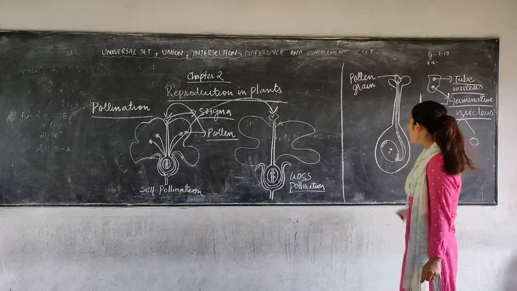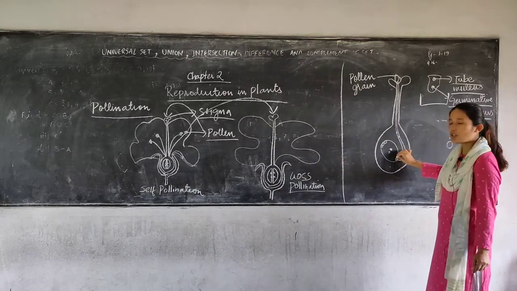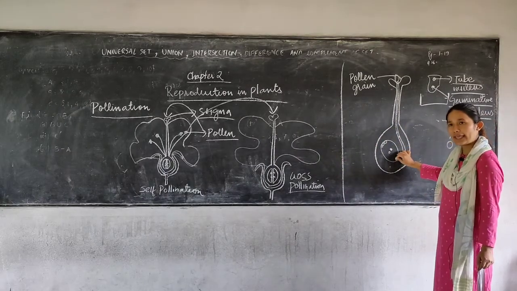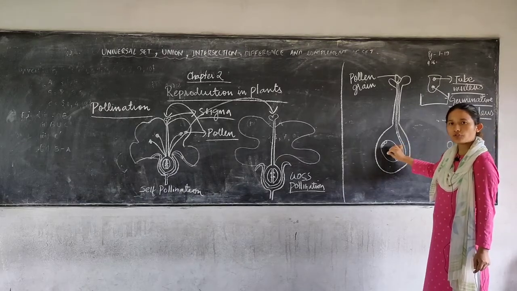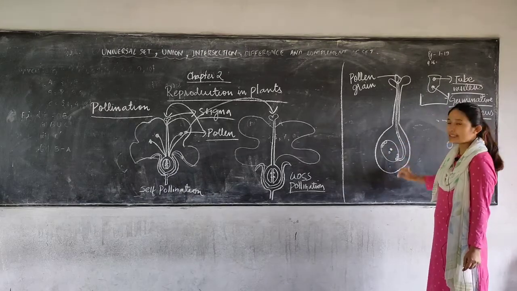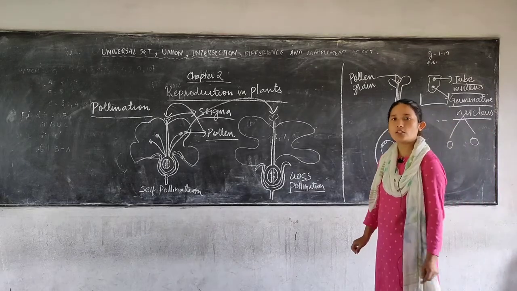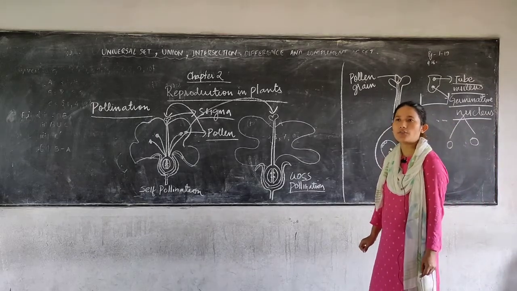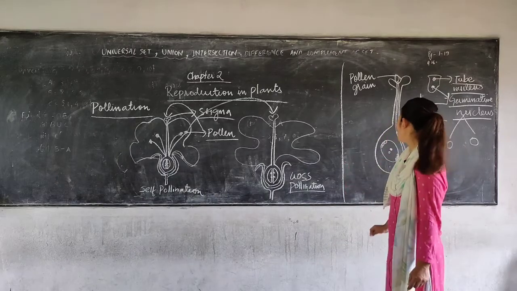So you can see here that two fertilizations are taking place. One of the germinative nuclei went and fertilized the egg, and another went and fertilized the polar nuclei. So two fertilizations are taking place. That's why it is referred to as double fertilization. Double fertilization usually takes place in your monocot seeds.